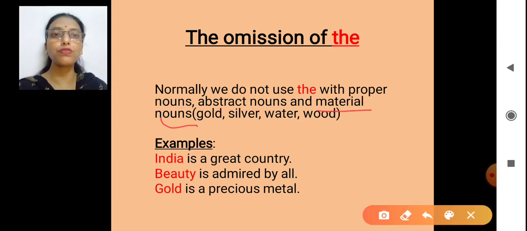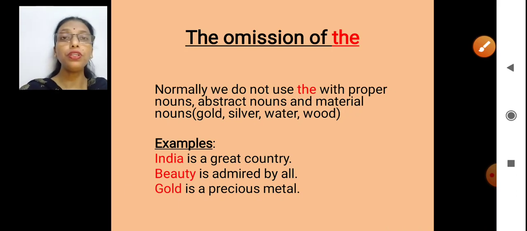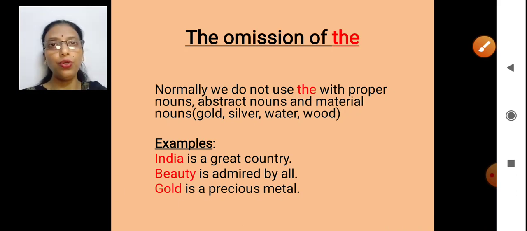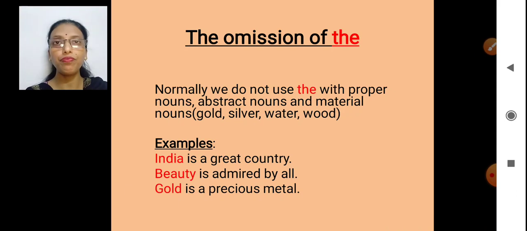Yes, material nouns. Now look here, children, when I talk of proper nouns, we all know proper nouns are the name of a place, animal, thing, or person. What about abstract nouns? Abstract nouns are the nouns which we cannot feel with the five senses.